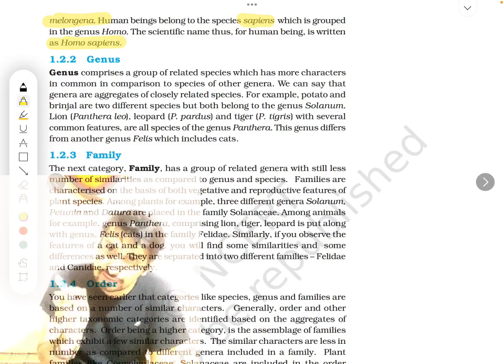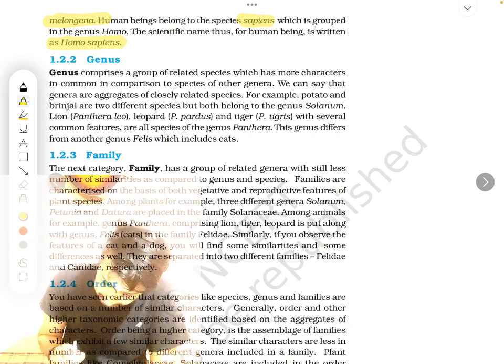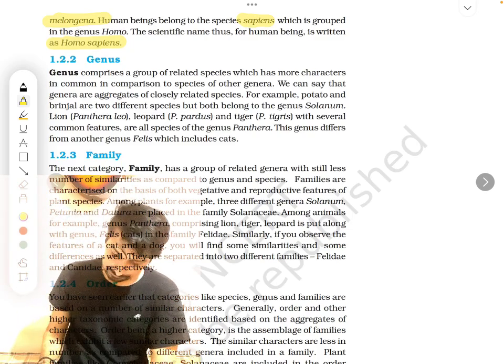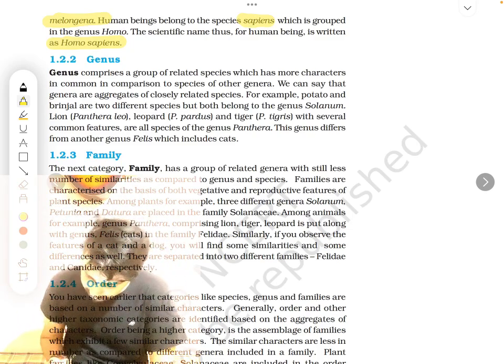So that is the scientific name for humans. See, make sure all scientific names are written in italics. Here you can see, right, it's printed in italics. And they're Latin names. And it starts with a capital letter and the species name ends with a small letter.